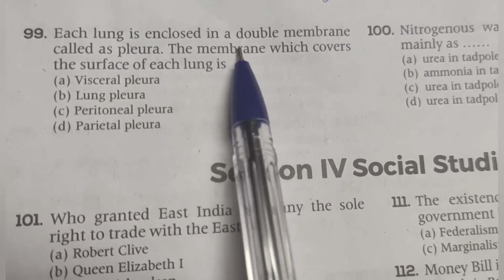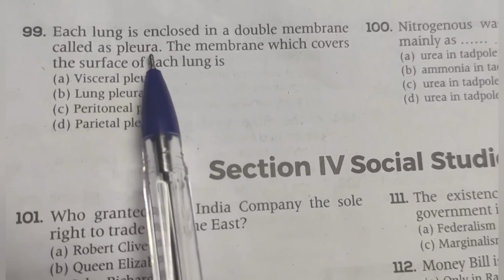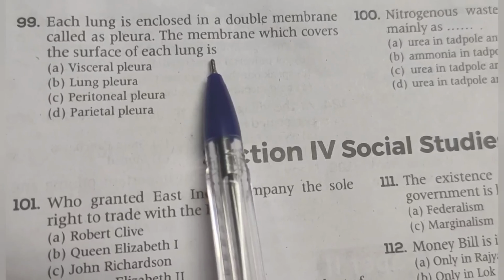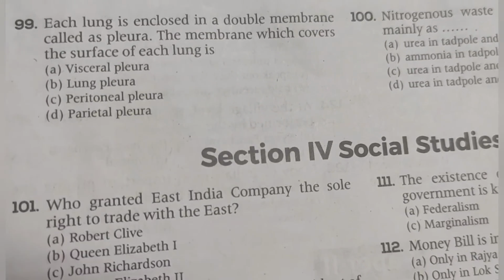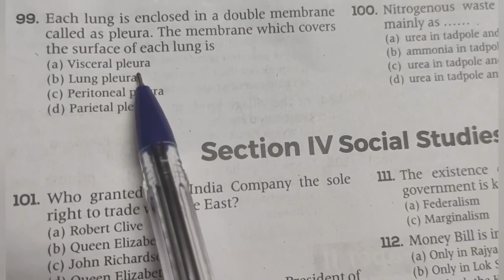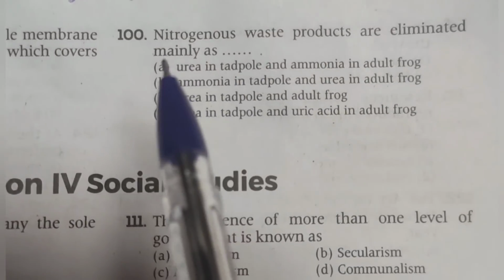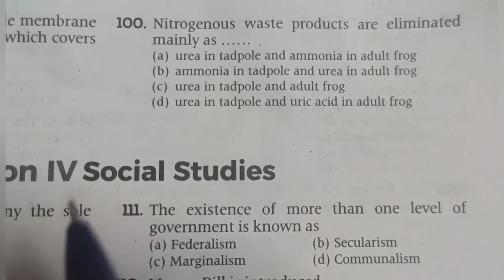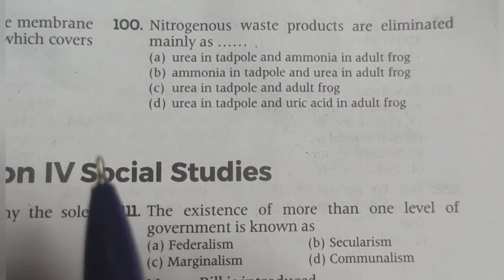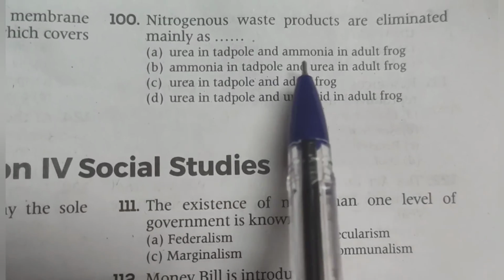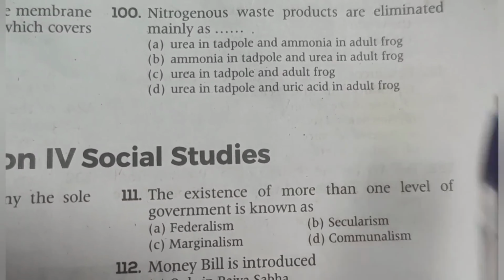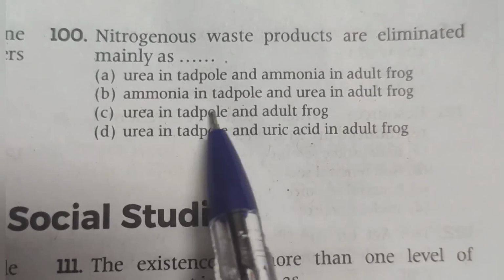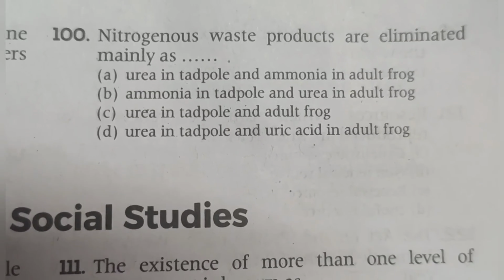99. Each lung is enclosed in a double membrane called pleura. The membrane which covers the surface of each lung is visceral pleura. Option A, visceral pleura. 100. Nitrogenous waste products are eliminated mainly as option B, ammonia in tadpole and urea in adult frog.